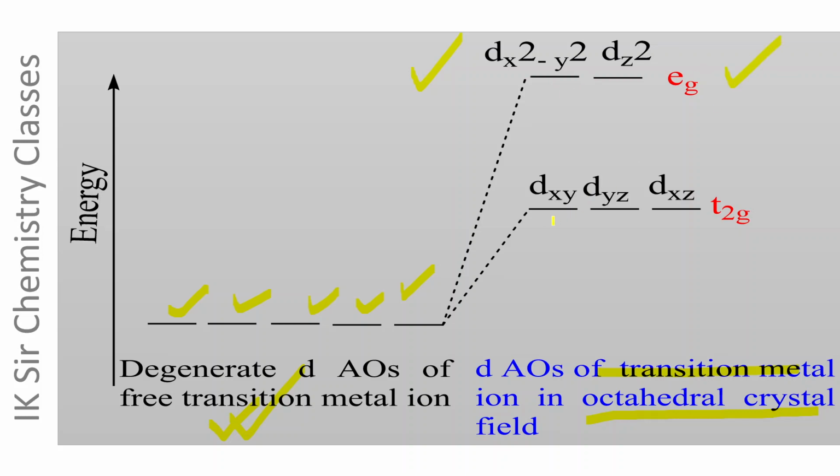On the other hand, the energy of dxy, dyz and dxz atomic orbitals, that is T2g set of orbitals, increases to a smaller extent because their lobes lie in between the axis, that is away from metal ligand direction, and their electrons are repelled by ligands to a smaller extent.